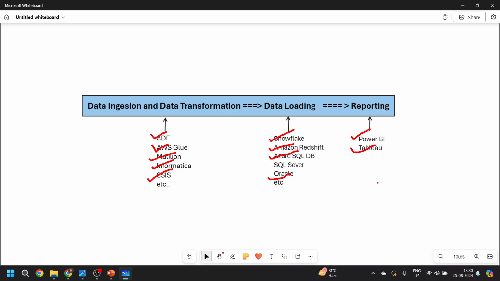When we are doing the data loading, let's say using Amazon Redshift, then we need to reach out to AWS, I mean Amazon. Or when we are doing the reporting in Tableau, then we are reaching out to Tableau. So ultimately we are reaching out to multiple vendors.